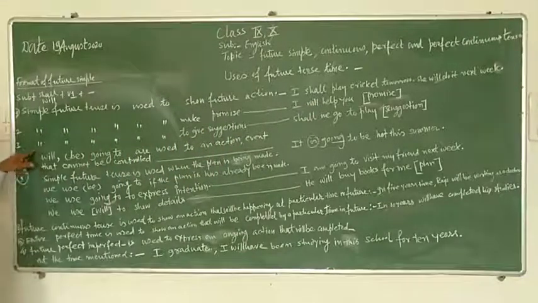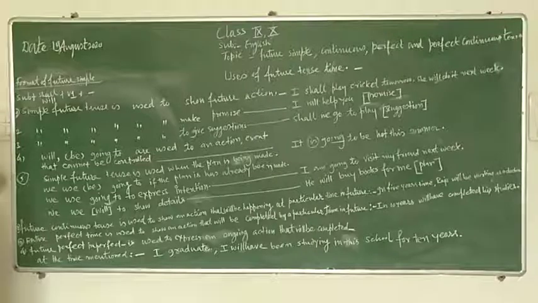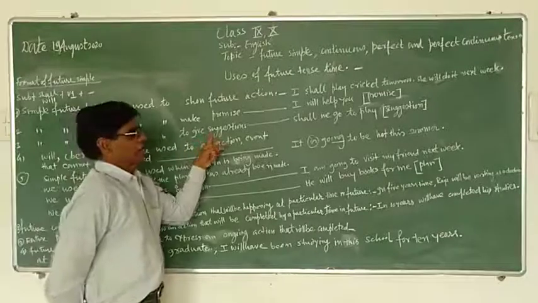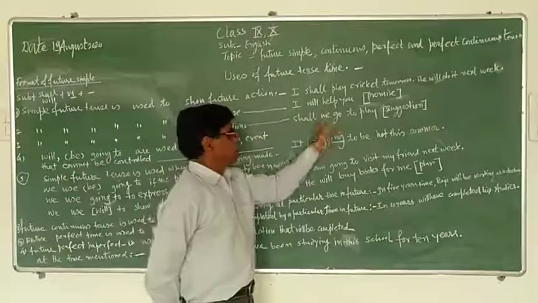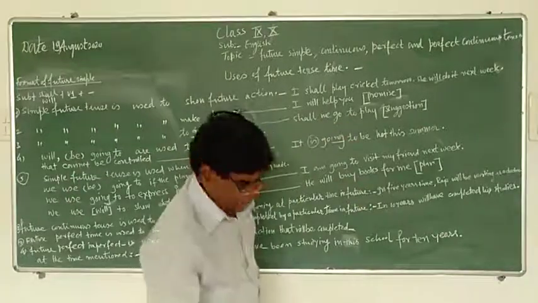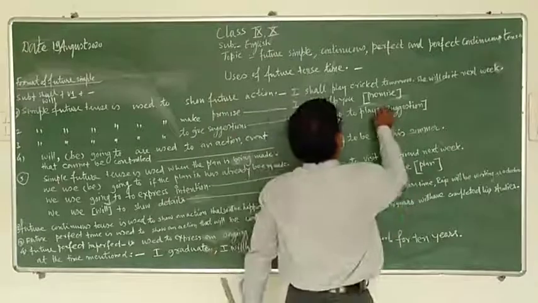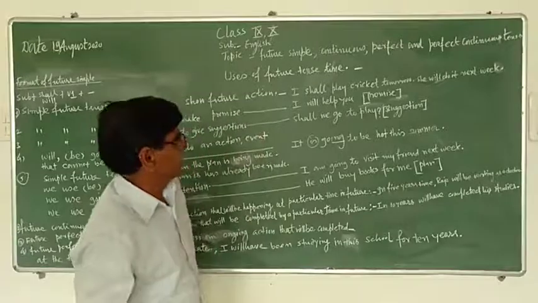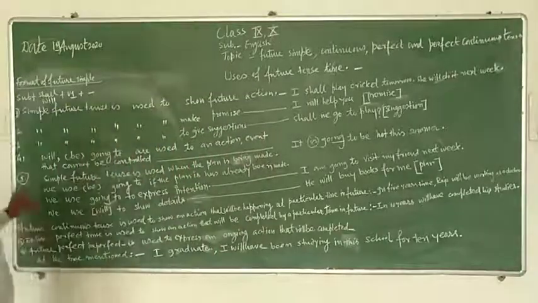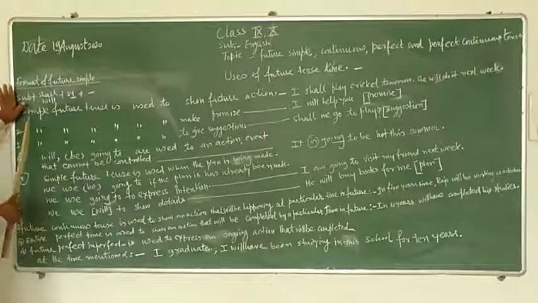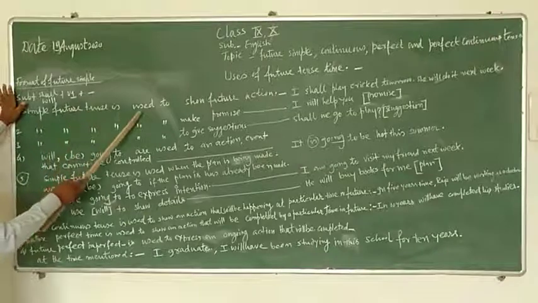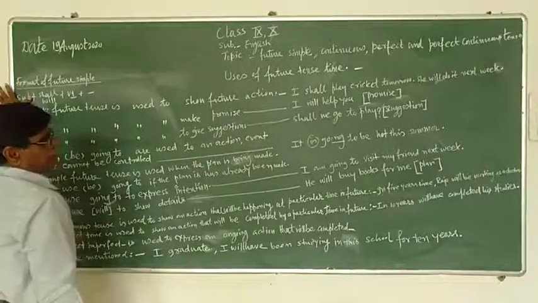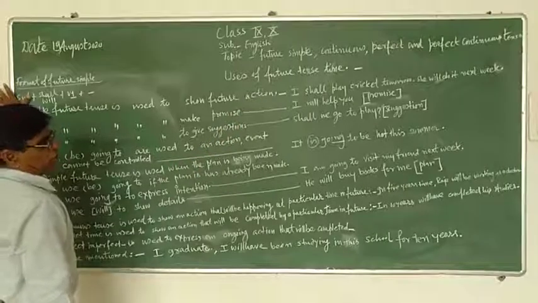Now, third use of simple future tense is to give suggestion. Example, shall we go to play? Of course, there should be mark of interrogation. Shall we go to play? It shows the suggestion. See, we will repeat it. Simple future tense is used to show future action. For example, I shall play cricket tomorrow.